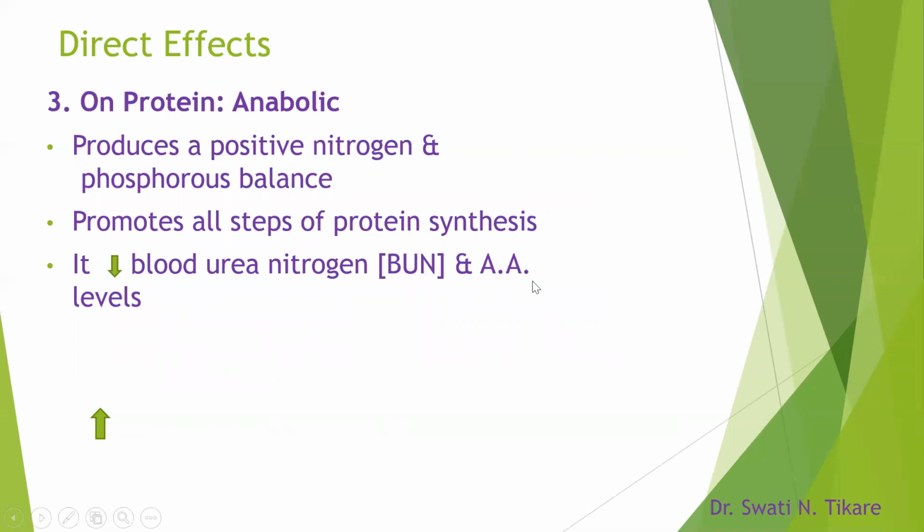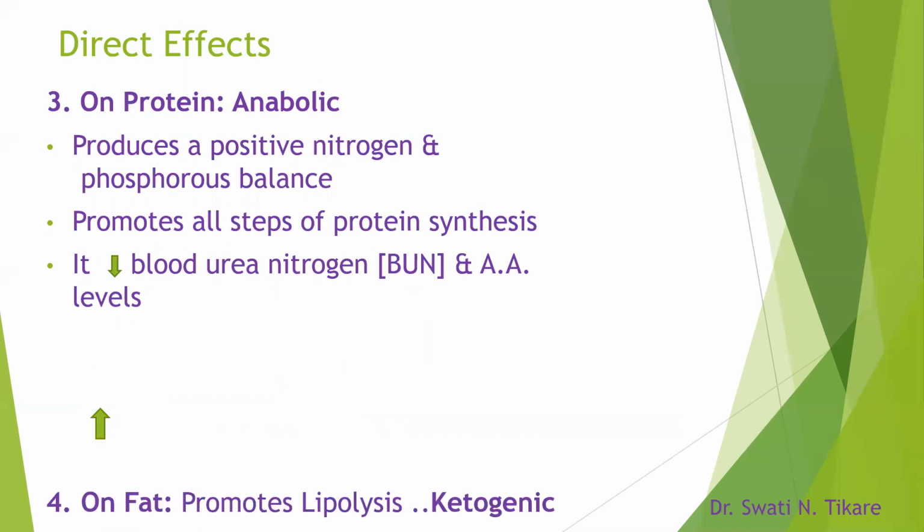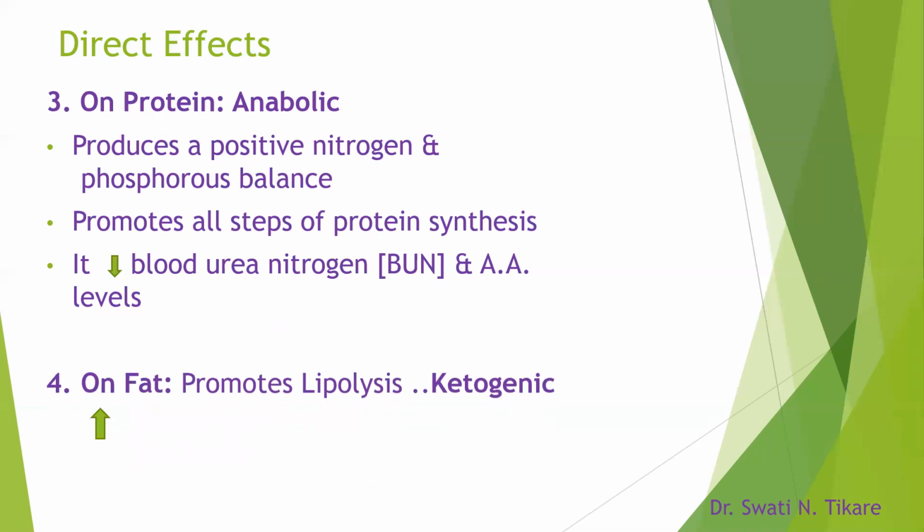And amino acid levels: again, amino acid level will increase where there is catabolism. If it is broken down, the amino acid level will increase. But here all the amino acid whatever is available is used up for the synthesis of new proteins. So amino acid levels are going to decrease. The main effect we have to remember is protein synthesis. Growth hormone is anabolic.